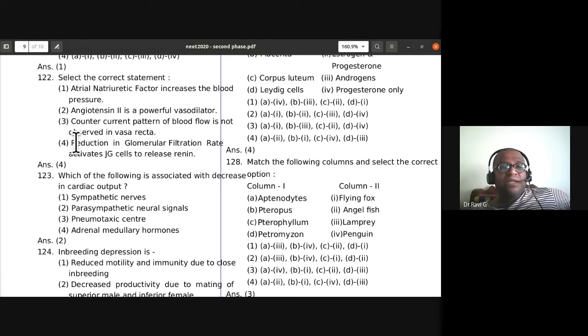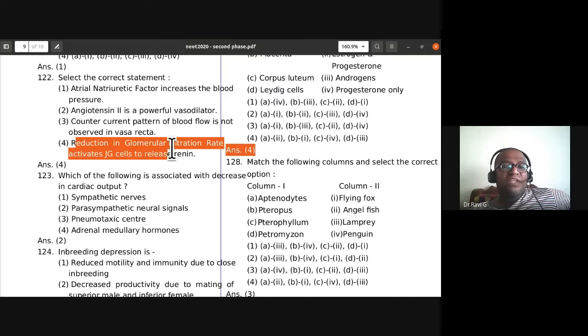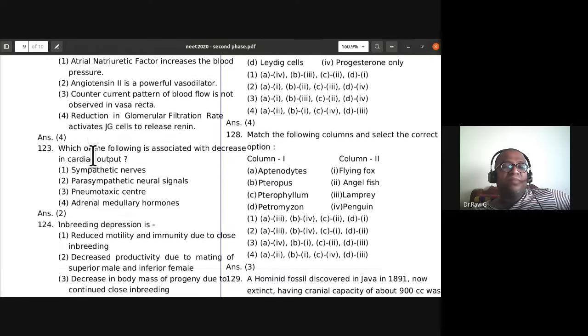The correct statement is reduction in glomerular filtration rate activates juxtaglomerular cells to release renin. So the fourth one is the correct statement. Reduction in GFR, glomerular filtration rate, activates the juxtaglomerular cells to release renin.